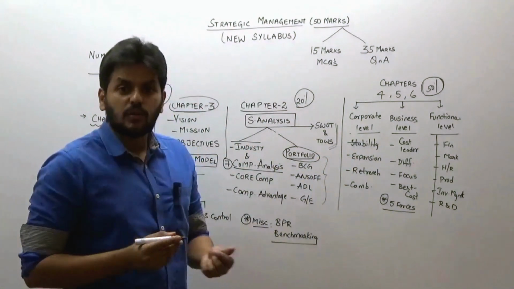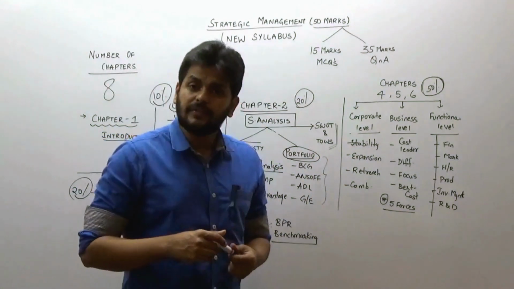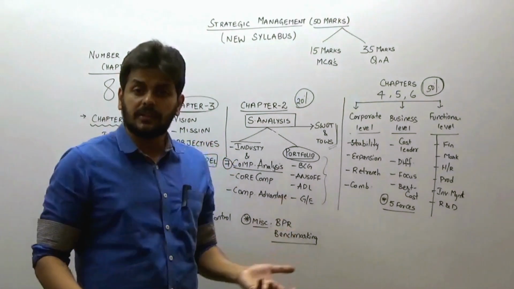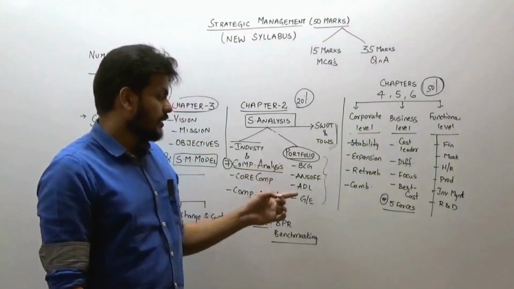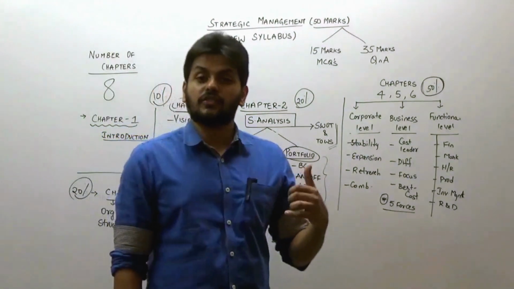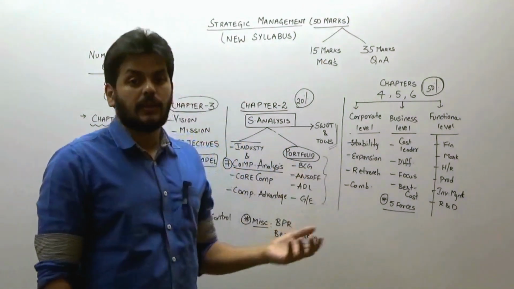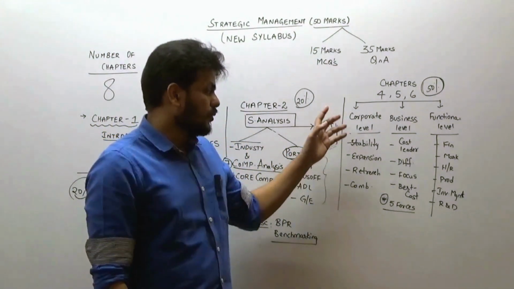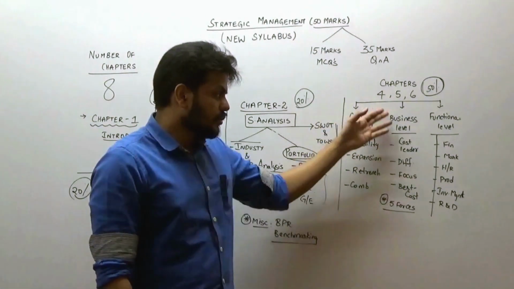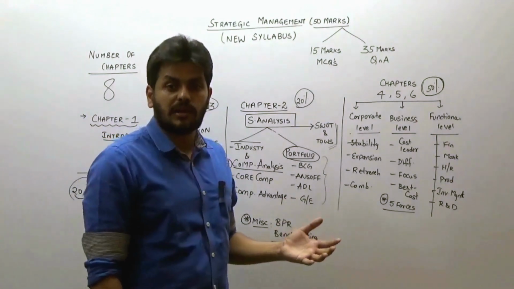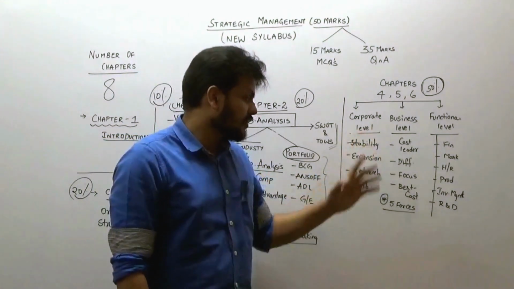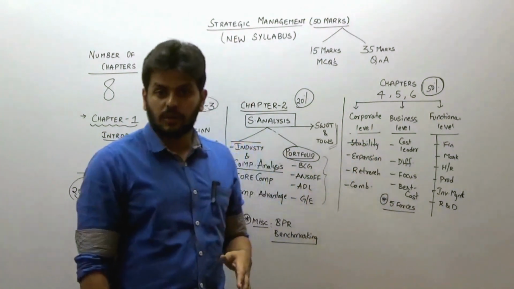In expansion you have diversification, intensification, mergers. So the possibility of asking questions is huge. And then retrenchment: strategies of divestment, turnaround and liquidation, all 3. So this chapter, and also business level, Michael Porter's 5 forces model is there, with the 3 strategies of cost leadership, differentiation and focus.